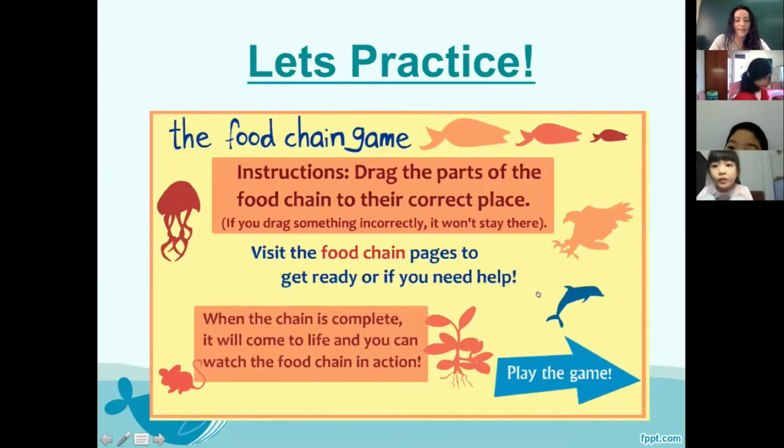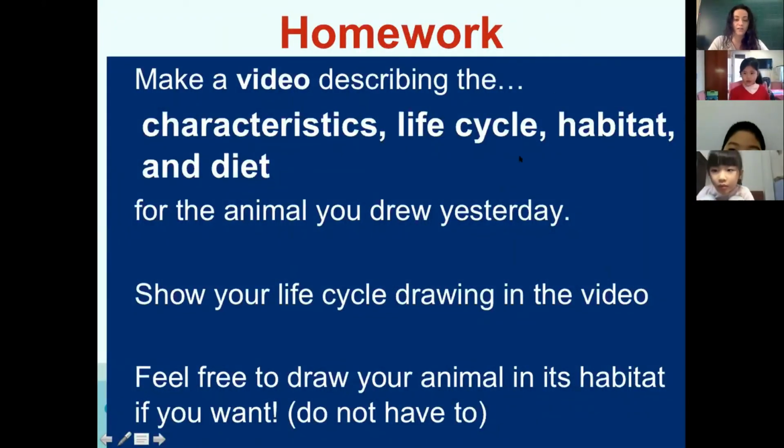We're going to play this game to practice, but let me tell you your homework first while we're on this page. Okay, your homework is going to be to make a video about the animal you wrote your life cycle on. So if you made your life cycle about a bear, then your video is going to be about a bear.